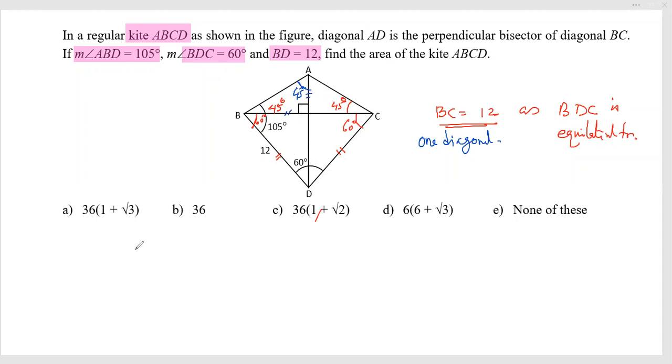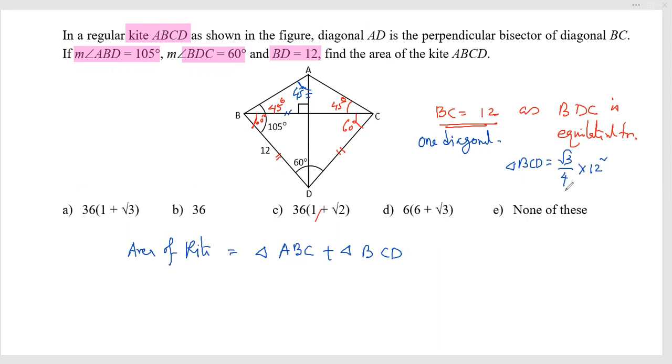So if I break the entire kite area into two triangles, the area of the kite, in a different format I can do, but if I write it down, is area of ABC plus area of BCD, where BCD is an equilateral triangle. So the area of BCD would be root 3 by 4 into a square, where a is the side, which is 12 square.